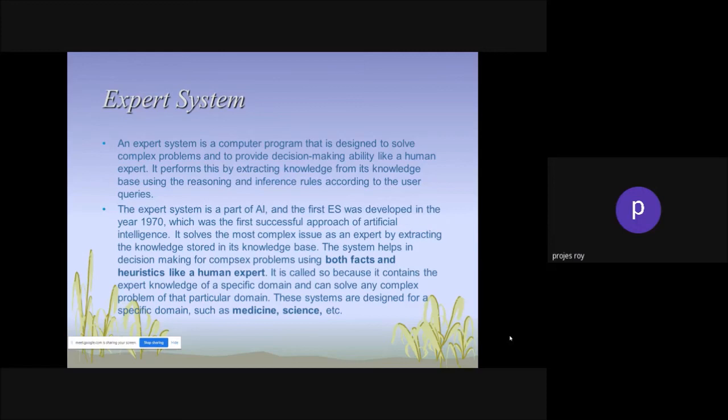Can you think that in 1970 the expert system was already being used? In 2020, that means after 50 years, we are studying expert systems in a library science course. This has developed over 50 years of time.